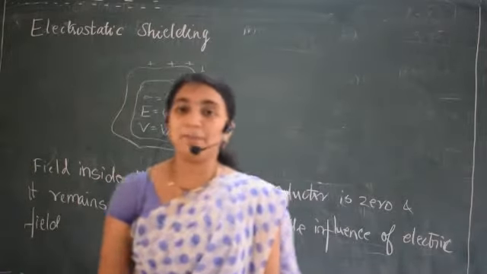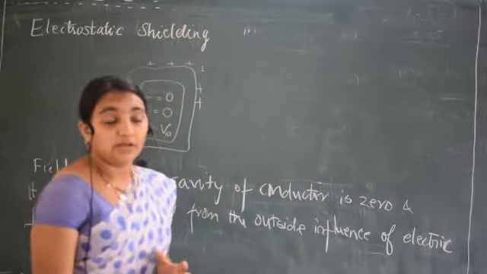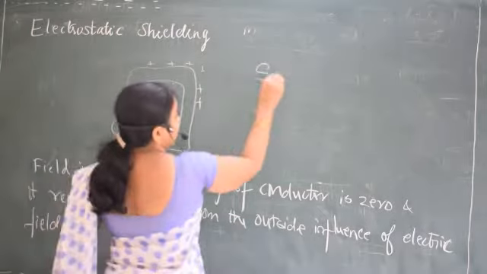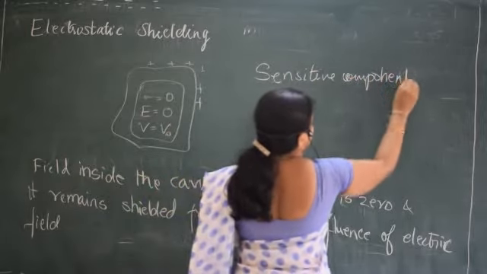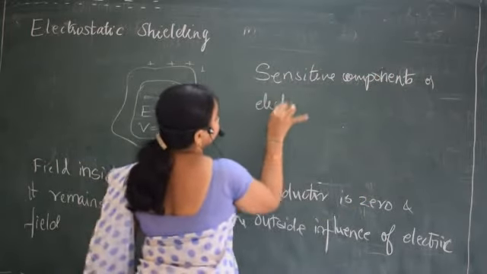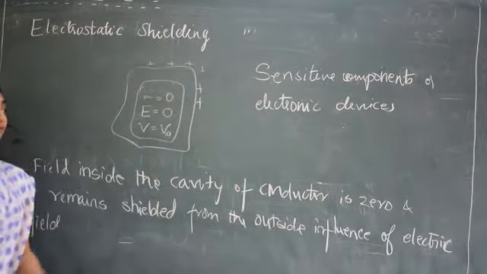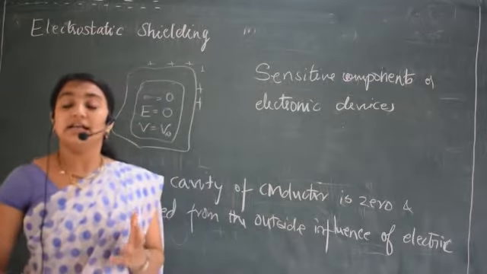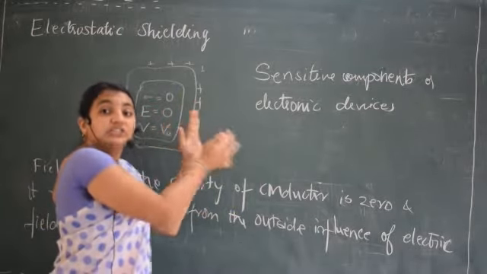Is there any use of electrostatic shielding? Yes. The application of electrostatic shielding is that you can protect sensitive electronic devices or components from the electric influence. If you don't want any external electric field to fall on a device, you take that device and place it inside the charged conductor.